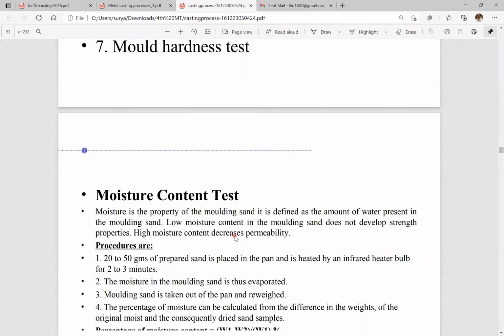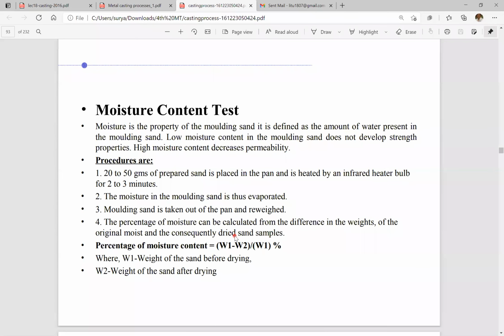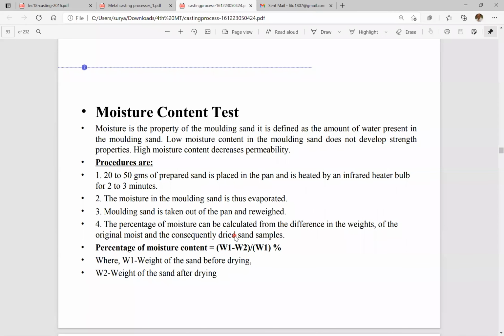First, we see the moisture content test. What is that? Why are we adding moisture? Moisture is added for the purpose of binding, and also to increase the cohesiveness of the sands. Moisture is a property of molding sand. It is defined as the amount of water present in the molding sand.